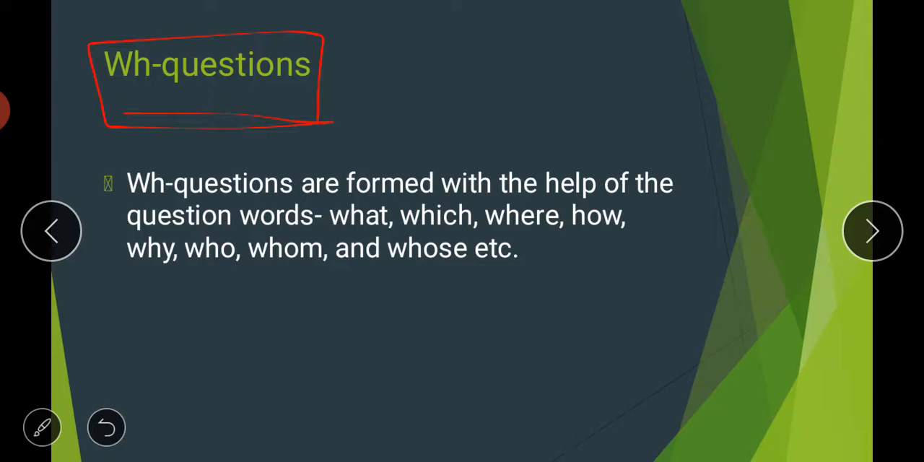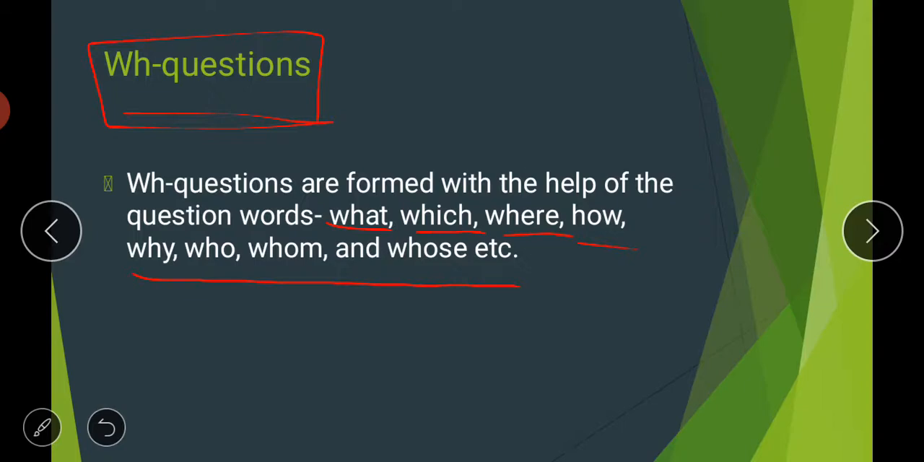First of all, WH questions are formed with the help of question words. What kind of question words? Like what, which, where, how, why, who, whom, whose. All these words are known as your question words, and WH questions are formed by using these question words like what, which, where, how, why, who, whom, whose. All these words are used to make your WH question.